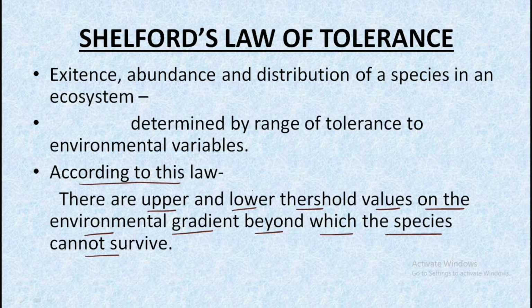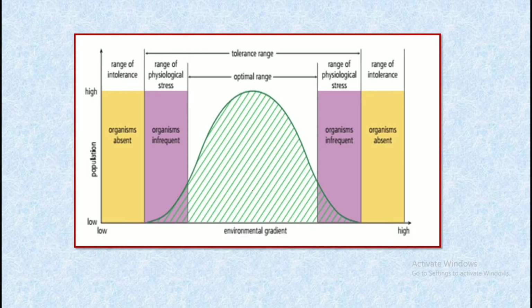Let us understand this with the help of this graph. On the y-axis we have the population of the organisms, and on the x-axis we have the environmental gradient from low to high as we move towards the right.